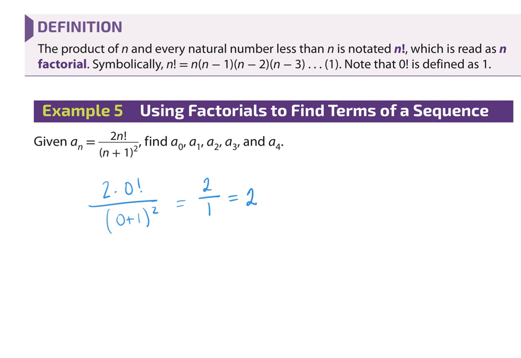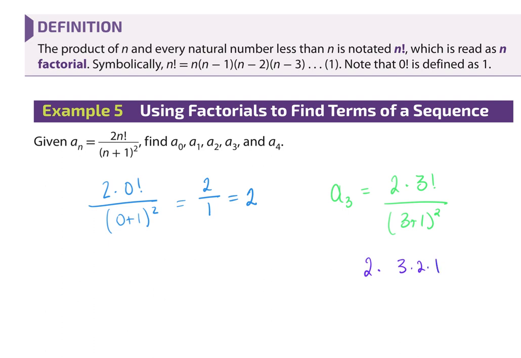So if I look at this next one, I would have, let's say, a sub 3. That's going to be 2 times 3 factorial over 3 plus 1 quantity squared. So 3 factorial. You have it in your calculator, by the way, probably under your probability menu. You have a factorial button. To do it manually, 3 factorial is just 6, so you don't really need the button for 3. You have 3 times 2 times 1, right? That's what 3 factorial means.